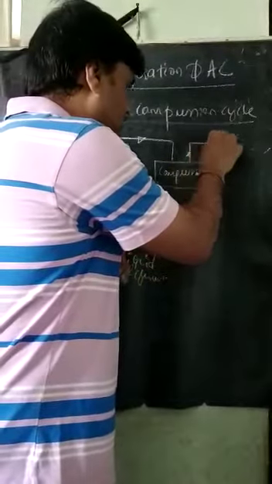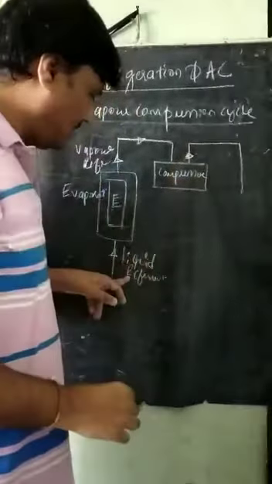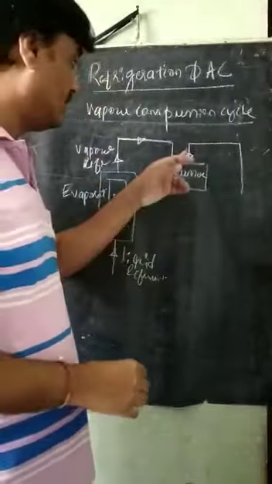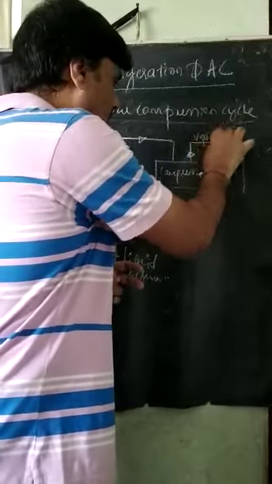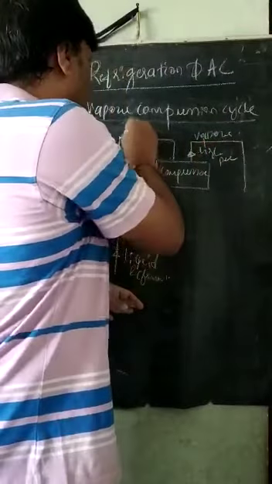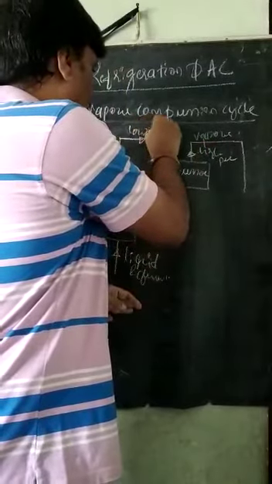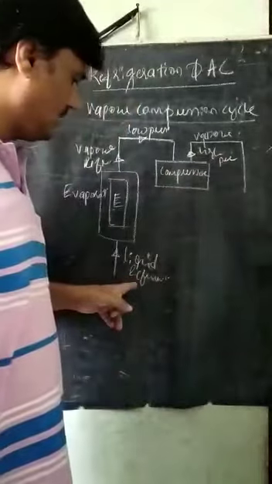Then it goes on. As we have told here, what do we need? Liquid refrigerant. Now it is a vapor. Vapor is there, but at high pressure. Here it is high pressure vapor, and here it is low pressure, that means low pressure vapor. So now this high pressure vapor, as we know, what do we require here?